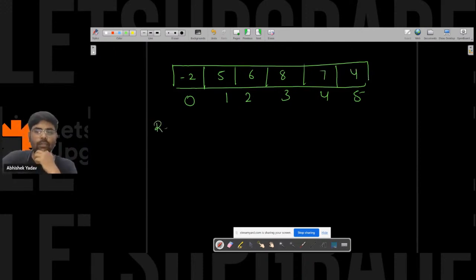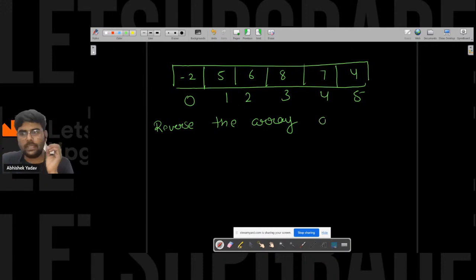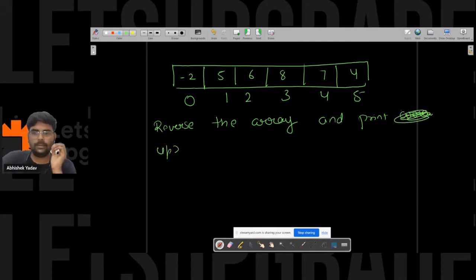I have to reverse the array and print the updated array. Everyone is clear with the question?